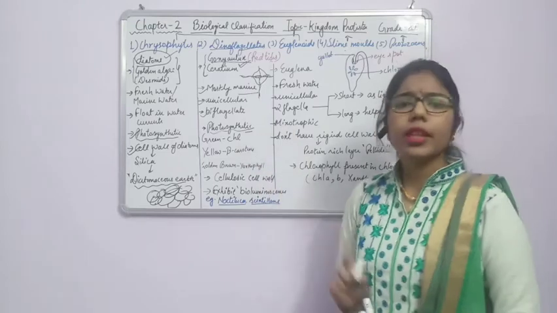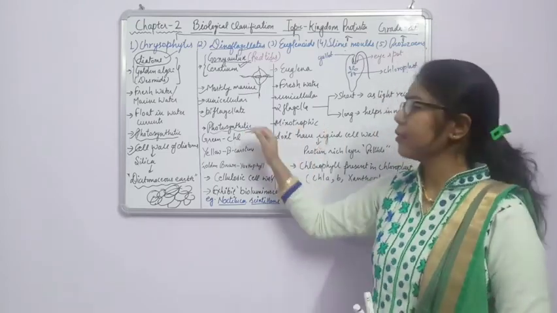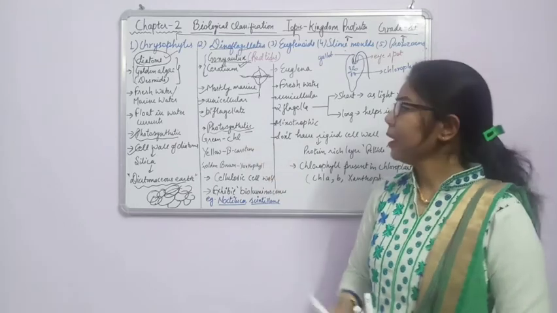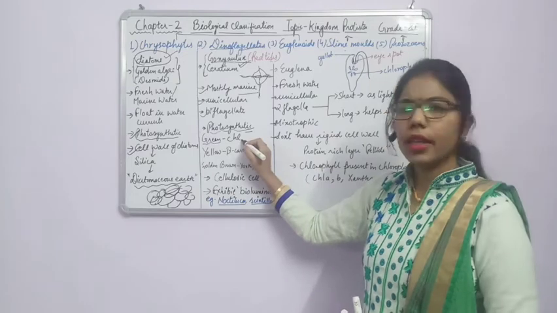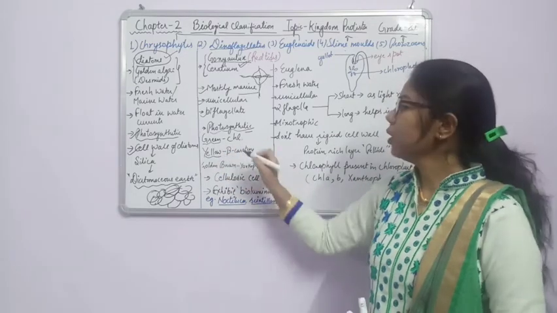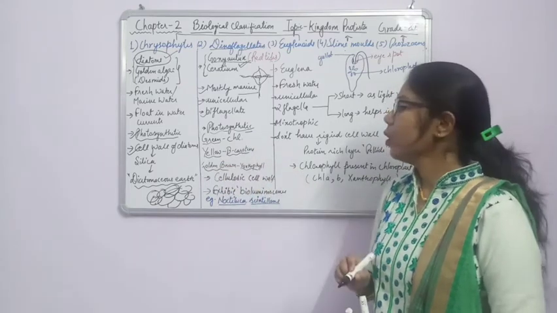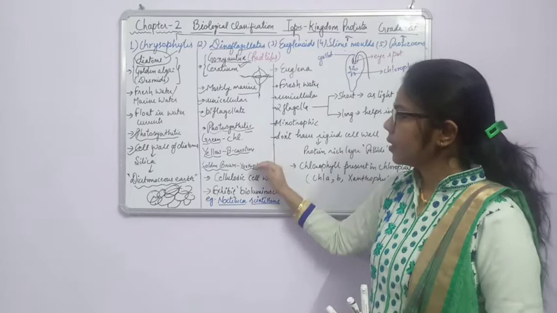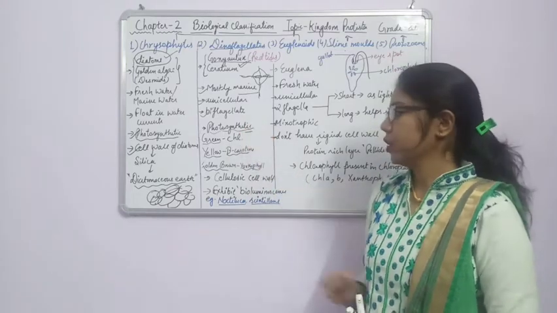So whenever we are talking about photosynthetic, it means that they must have some pigments. So what can be the pigments? The green color is due to chlorophyll. I have written the short form, chlorophyll pigment, and the yellow color is due to beta carotene, and the golden brown color is due to xanthophyll. So these pigments are responsible for the photosynthetic mode of nutrition here.